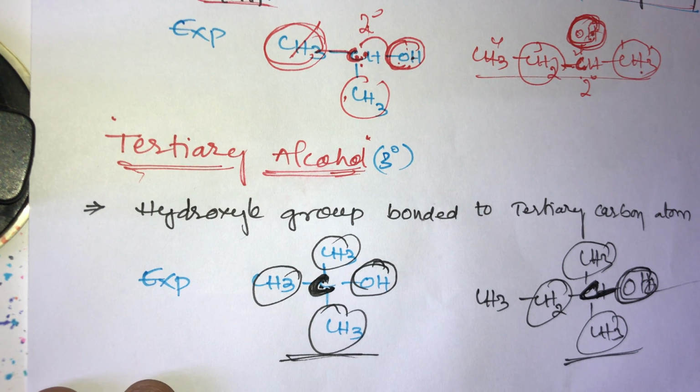So these are the important types of alcohols. These types of alcohols are based on the carbon atoms, based on the types of carbon.